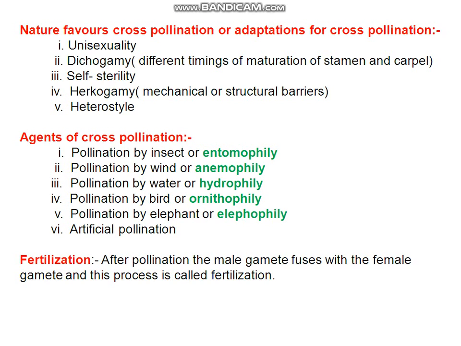That means it occurs in bisexual flowers. The flower contains both male and female reproductive parts, but self-pollination cannot occur. Why? Because the stigma is covered by a mechanical barrier or any kind of covering. That is why here cross pollination is the only option of pollination.